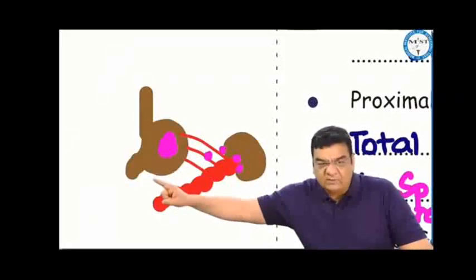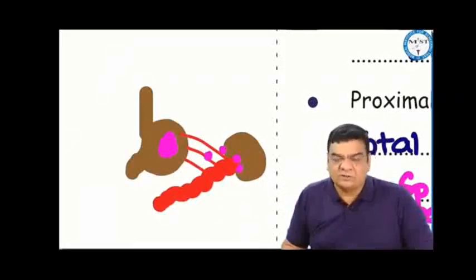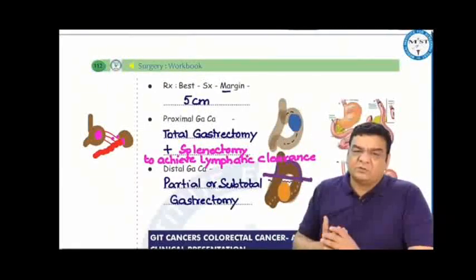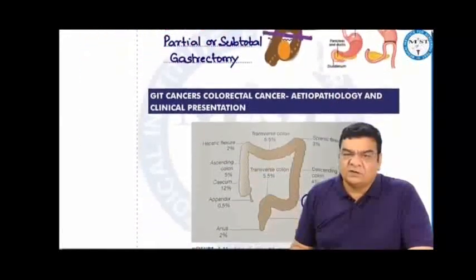So when we are doing a total gastrectomy, we also do a splenectomy to achieve adequate lymphatic clearance in proximal stomach cancers. However, if the cancer is in the distal part of the stomach and we take a 5 centimeter margin, we still can preserve some part of the stomach. So there is no point in doing a total gastrectomy. We just do a partial or subtotal gastrectomy for distal stomach cancers.